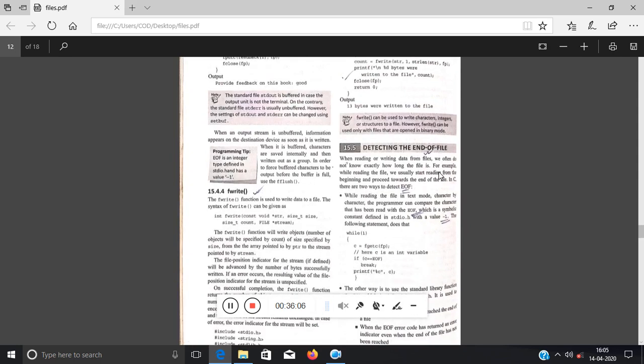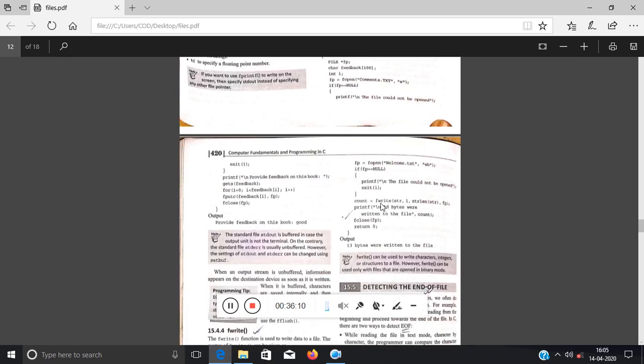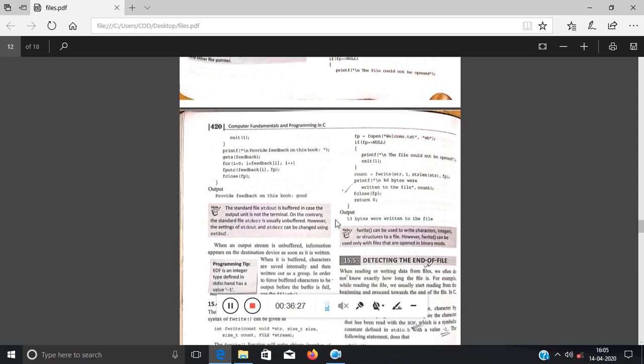So this is the meaning, and writing into the file, and it will actually return the count of how many characters have been written into the file. So they have printed it, and 13 bytes are written. It means they return the count, the number of bytes they have written into the file.